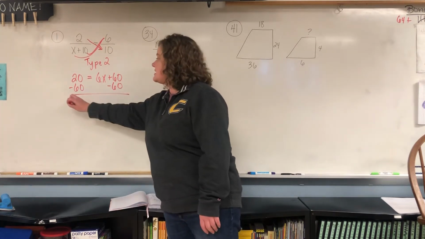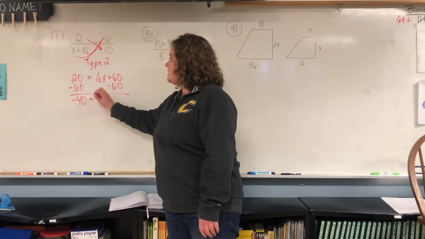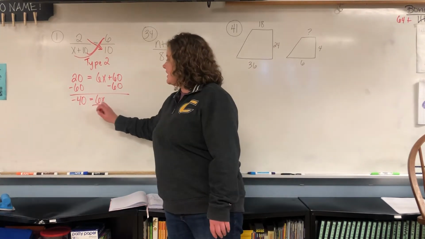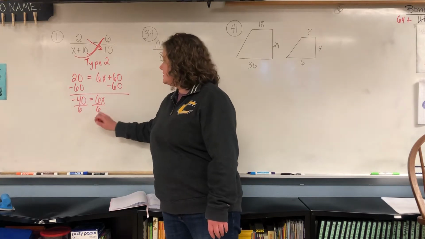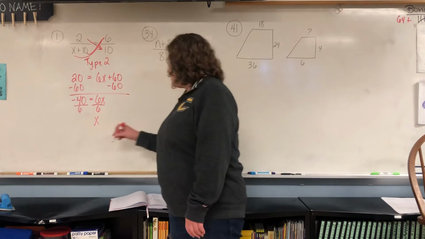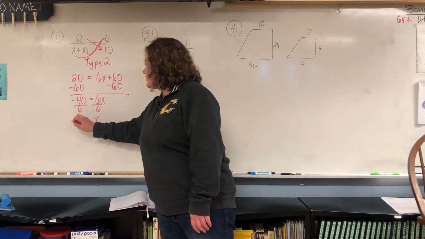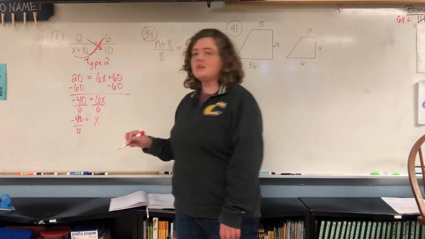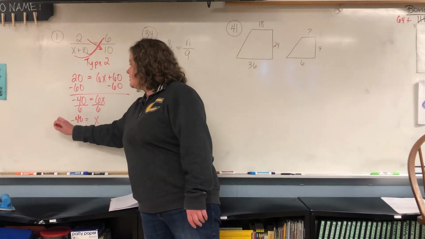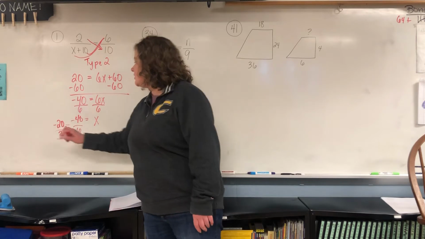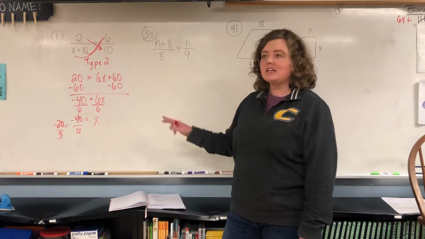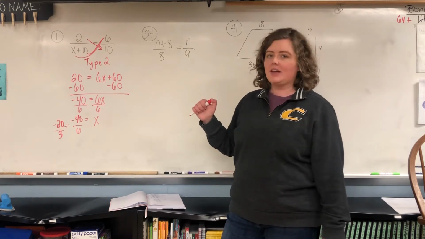So you're going to subtract 60 from both sides. Okay, so 20 minus 60 is negative 40. Bring down the 6x. So then you're going to divide by 6 to get x by itself, because 6 is multiplying by x. Then you bring down the negative 40 over 6, and those are both even numbers, so you can simplify it more. If we divide by 2, you get negative 20 over 3, and you can leave it like that. I'm perfectly fine with you leaving it as a fraction. If you want to make it a decimal, go for it, but that's fine.